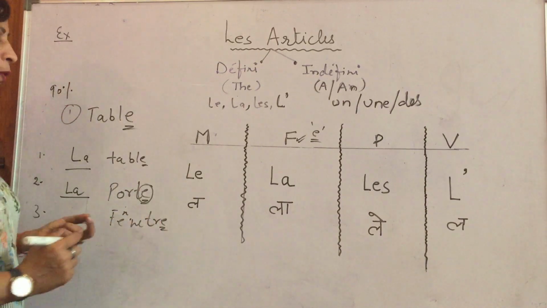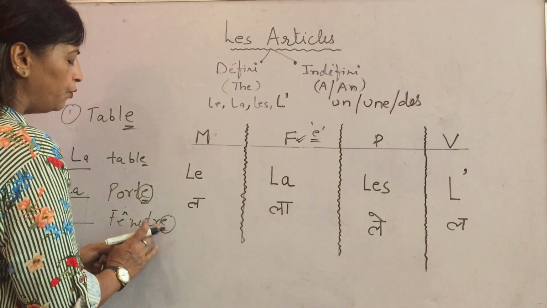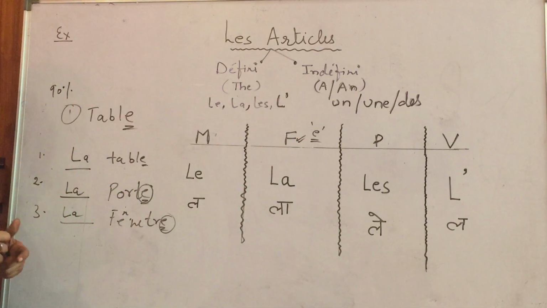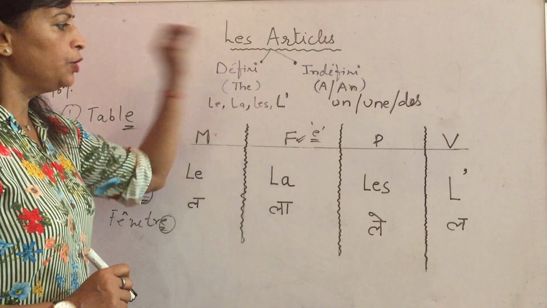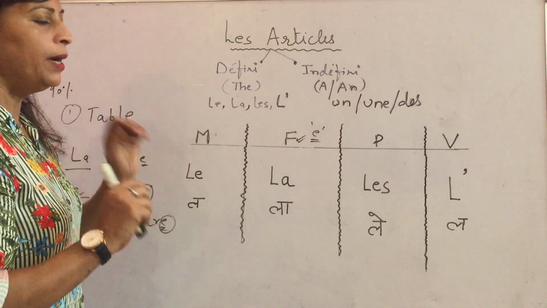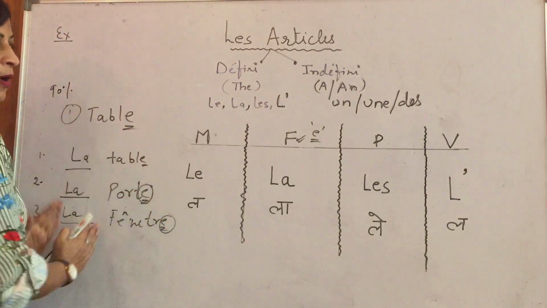Fenêtre means window. This word is also ending with E. That's why this word is also feminine. For that we will use LA. Okay, feminine is clear to everyone? Now it's very easy. You have to check the word: 90%, it's not a thumb rule, but 90% of the time when the word is ending with E, it is feminine.